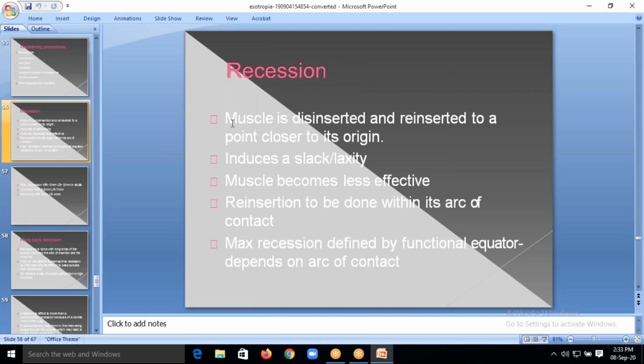Okay, so what we will do, the muscle is disinserted and reinserted to a point closer to its origin. The muscle will have an origin and an insertion. So near the insertion, we will cut the muscle and move it back towards the origin of the muscle, and will suture the muscle closer to the origin of the muscle. So this induces laxity, and the muscle and the eyeball will move towards the center. Okay.